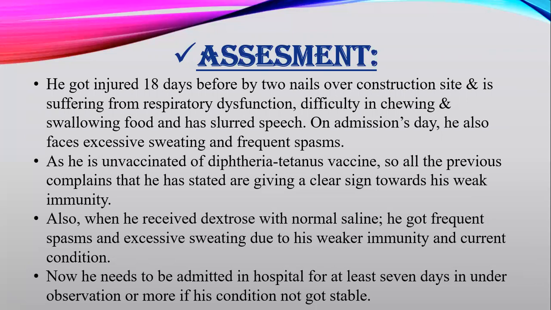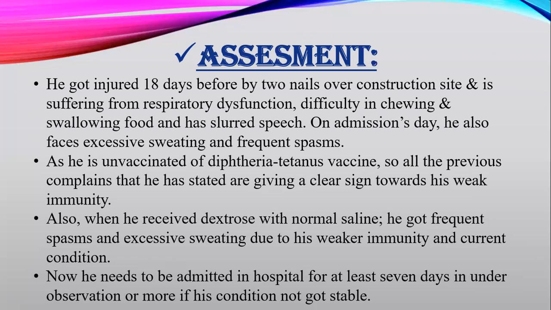So that's why we can easily determine and we can easily evaluate that all the previous complaints that he has stated are giving a clear clue, are giving a clear sign towards his weak immunity. That's why he is suffering from all these symptoms, all these dysfunctions.